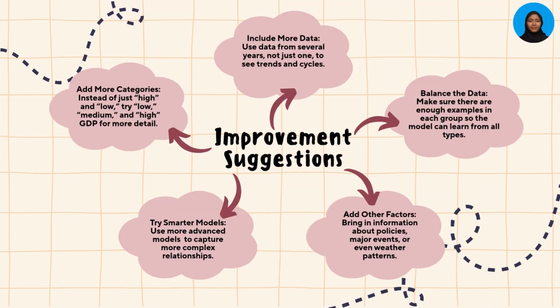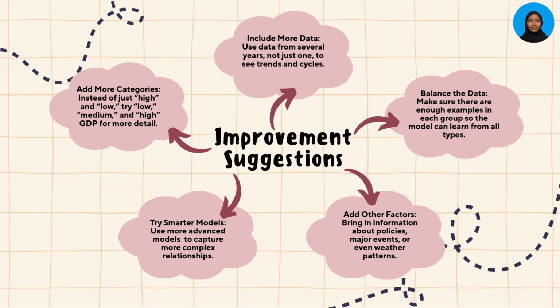Improvement suggestions for the classification model. The first one is we should include more data. We should use data from several years, not just one, to see trends and cycles. The second one is we should balance the data. Make sure that there are enough examples in each group so the model can learn from all types. The third one is add other factors. We should bring in information about policies, major events, or even weather patterns.